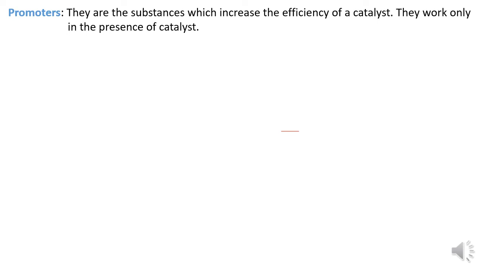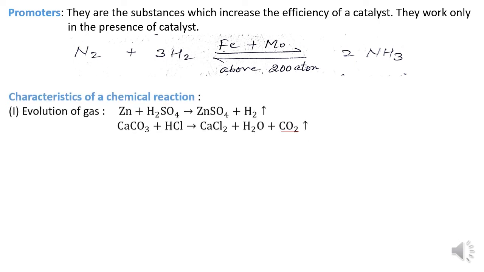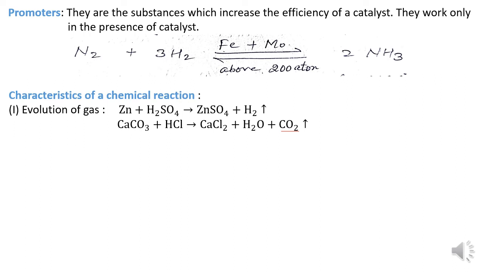Next term is promoter. Promoters are the substances which increase the efficiency of a catalyst. Then one can say, why don't we use the promoter directly? Because we cannot use the promoters directly, as they work only in the presence of a catalyst. In this reaction you can see iron and molybdenum. Iron is the catalyst and molybdenum is the promoter, which increases the efficiency of the catalyst iron.